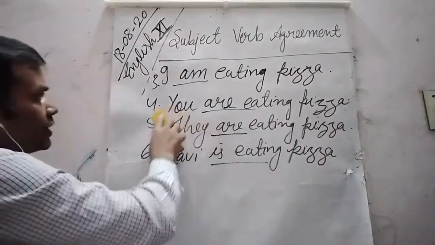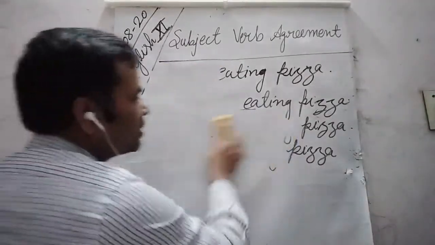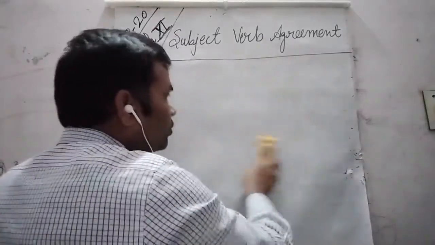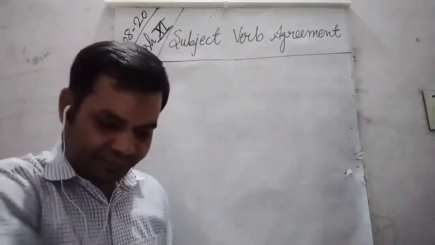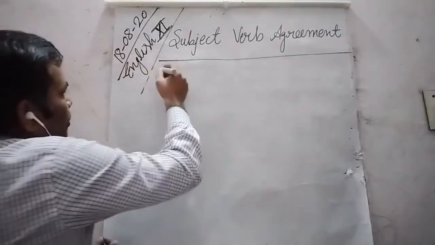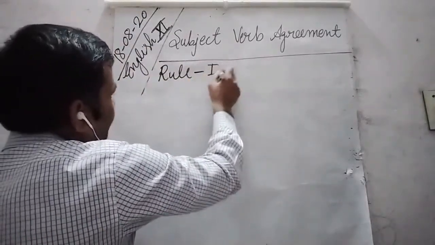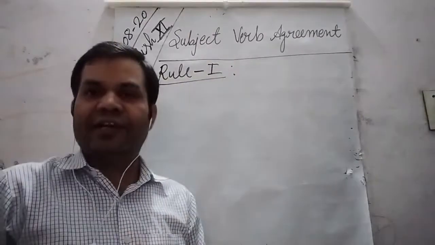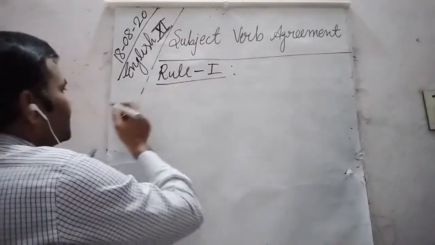So dear students, there are certain rules regarding subject-verb agreement. So let us go through all the rules one by one. Now we are going to discuss rule 1. What is rule 1 regarding subject-verb agreement? Rule 1 says,